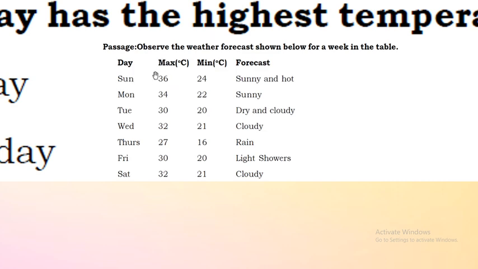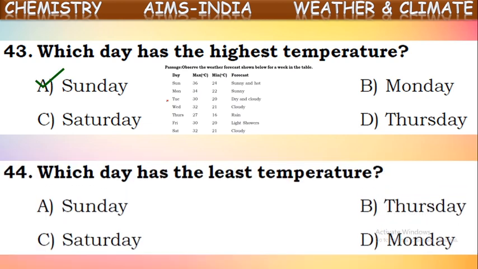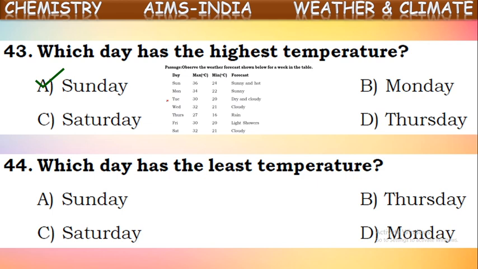On Sunday. On Sunday, the maximum temperature is 36 degrees Celsius. No other day has that much temperature, isn't it? So, on Sunday the temperature is the highest. Next question. Which day has the least temperature? Observe once again, highest temperature on Sunday. We got it. And for the least temperature, you observe the minimum temperature so that you can identify easily. On Thursday, the temperature is minimum, 16 degrees Celsius. So, the least temperature is recorded on Thursday.